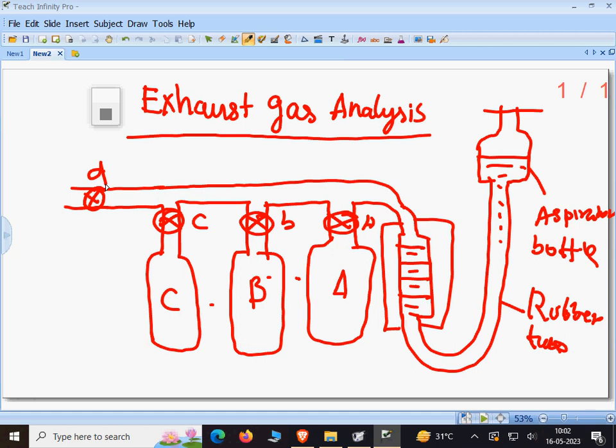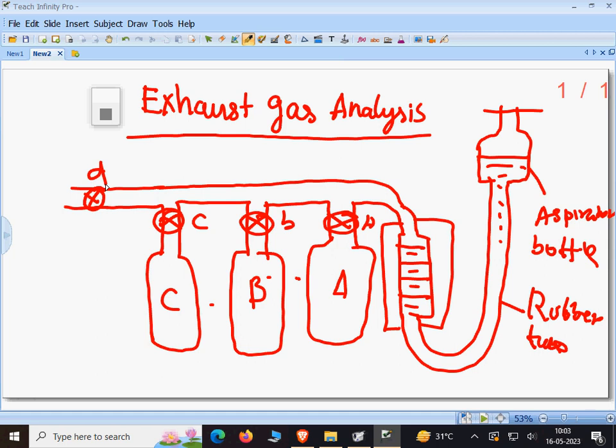The flask A contains NaOH and it is used for absorbing the carbon dioxide in the sample of the exhaust gas. The flask B contains NaOH and pyrogallic acid. It is used for absorbing the oxygen in the sample of the exhaust gas. The flask C contains a solution of cuprous chloride in HCl. It absorbs the carbon monoxide from the sample of the exhaust gas.